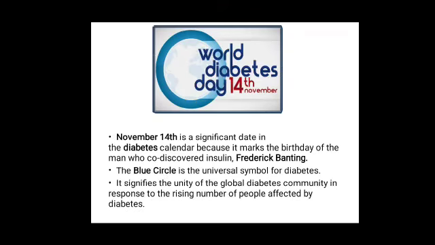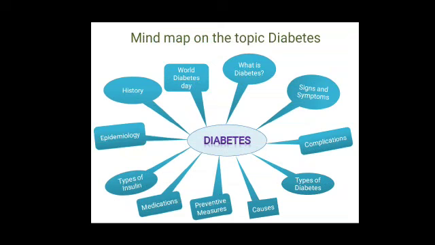World's Diabetes Day. It is celebrated on 14 November. November 14th is a significant date in the diabetes calendar because it marks the birthday of the man who co-discovered insulin, Frederick Banting. The blue circle is the universal symbol for diabetes. It signifies the unity of the global diabetes community in response to the rising number of people affected by diabetes. This is the mind map on the topic diabetes.